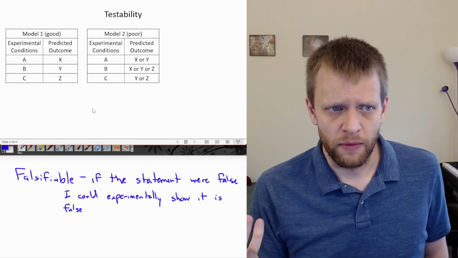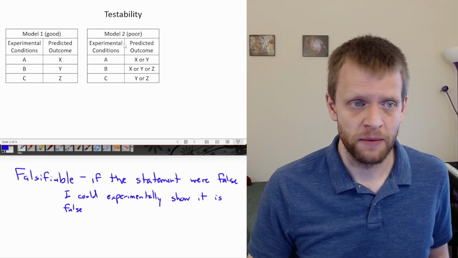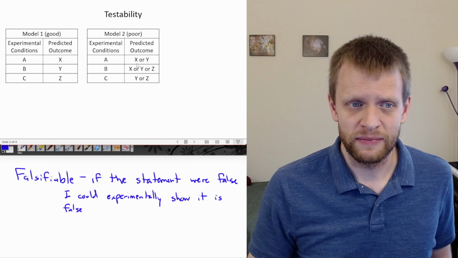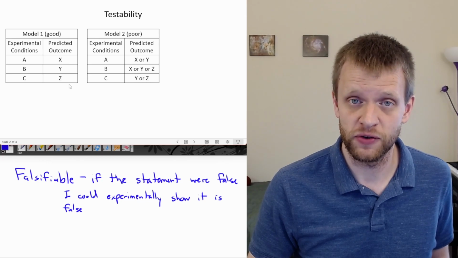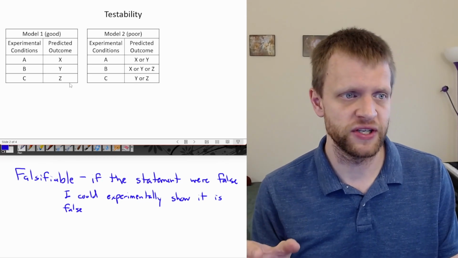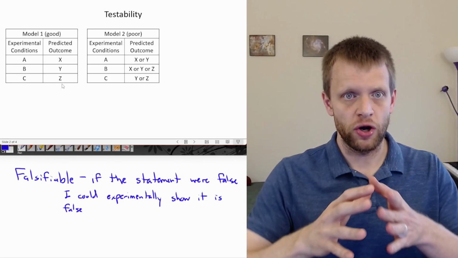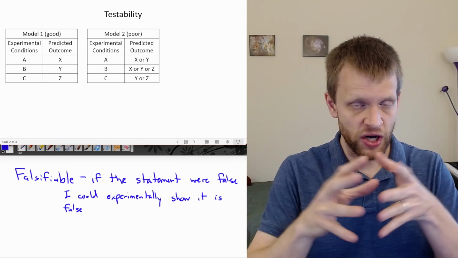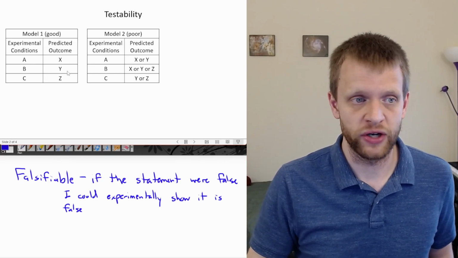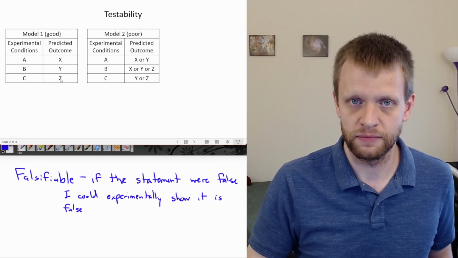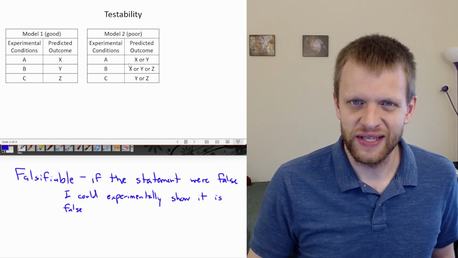Let's say we have another model that is a little bit less specific. So if we have these experimental conditions, model 2 might say, well, either outcome X might happen or outcome Y might happen. It's less specific than we had with this first model. And just for the sake of simplicity, let's assume that these predicted outcomes for whatever experiment we're doing are all-encompassing. These cover the entire range of possibilities of things that could happen. So there are no other possible outcomes than either X, Y, or Z. Model 2 is, as you can see, less specific.